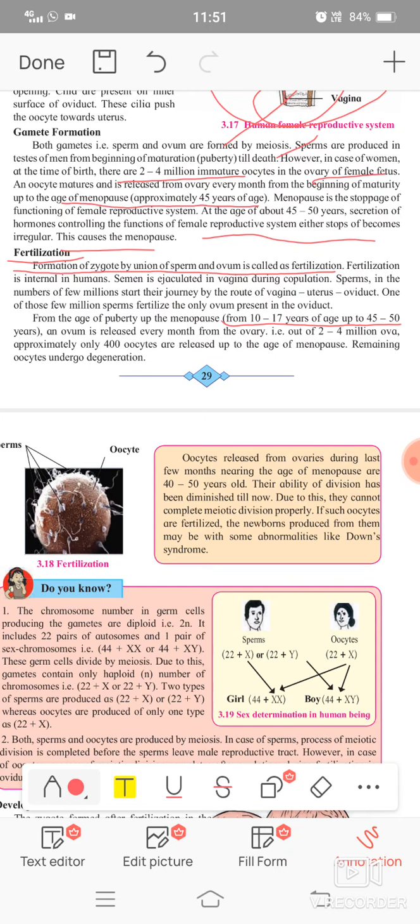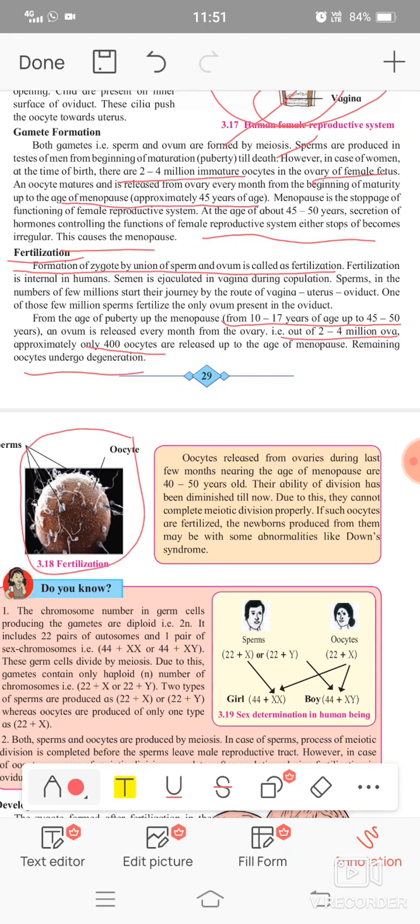The remaining oocytes undergo degeneration. This is the process of fertilization given.